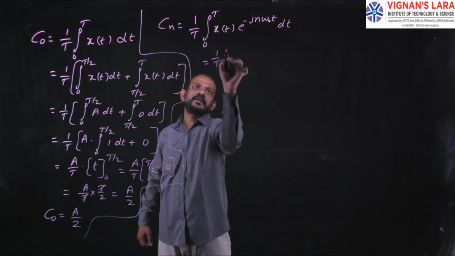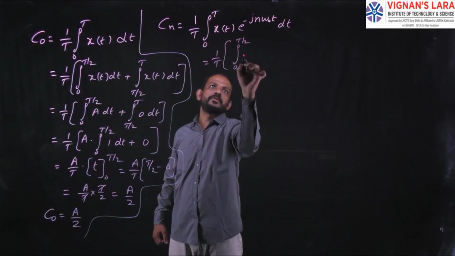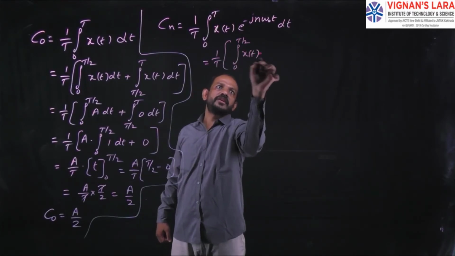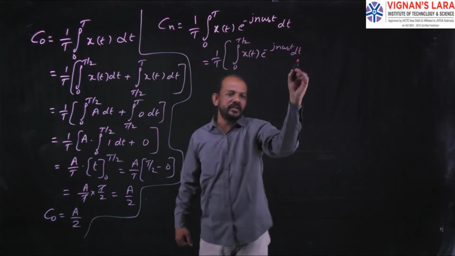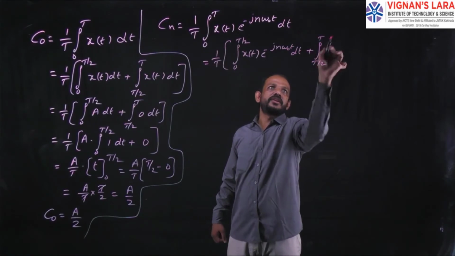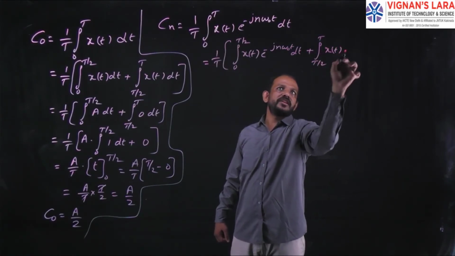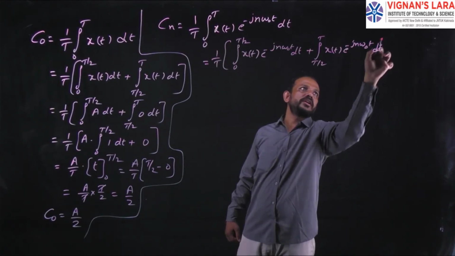So 1 by T into integral 0 to capital T by 2 x of t e power minus j n omega naught t dt plus integral T by 2 to T x of t e power minus j n omega naught t dt.